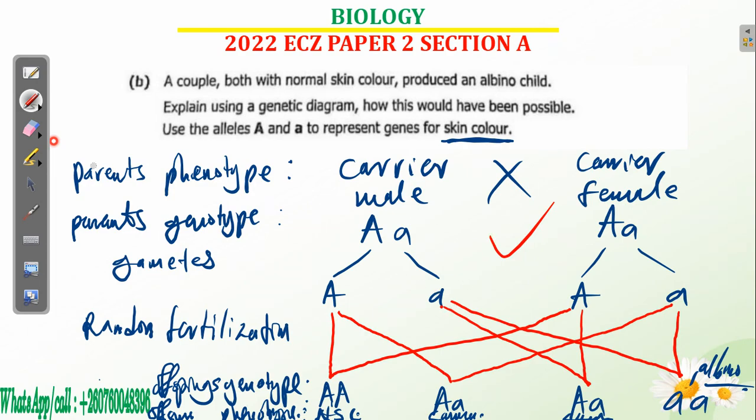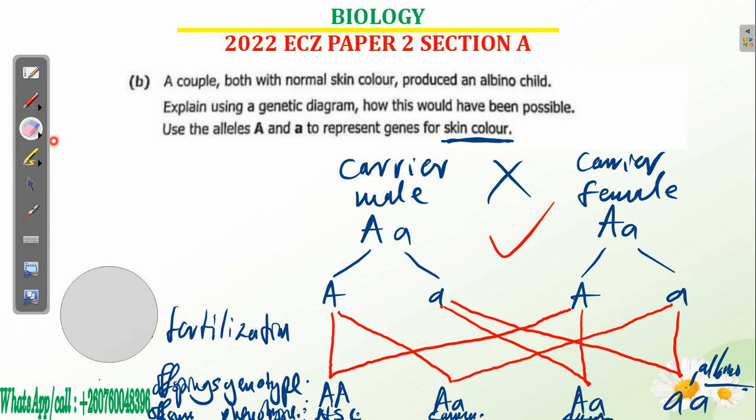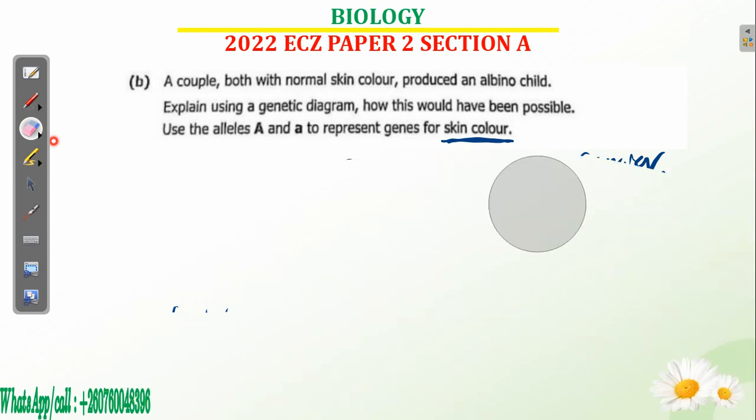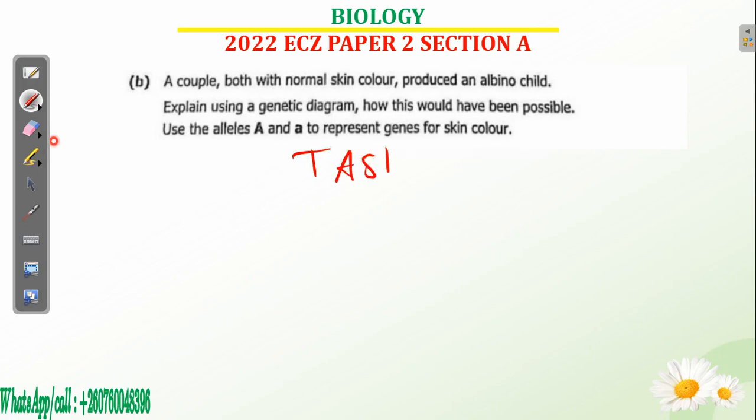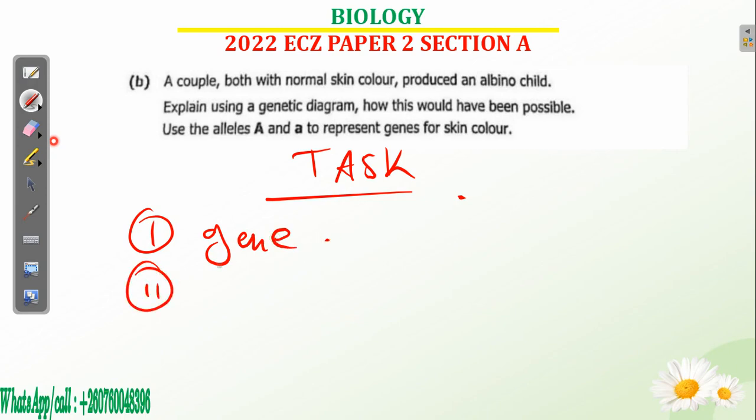Now, my question and your task for you is this. Let me give you a task. I want to make you busy. So your task: you define what a gene is. And then the other thing is you tell me what a chromosome is. Two, the third one, the last one now: imagine the genotypes for skin color.